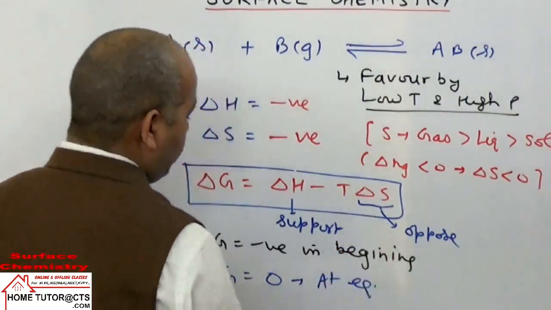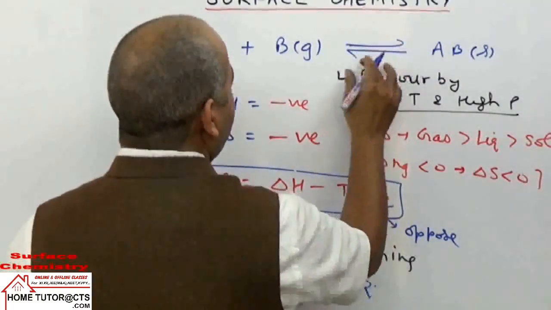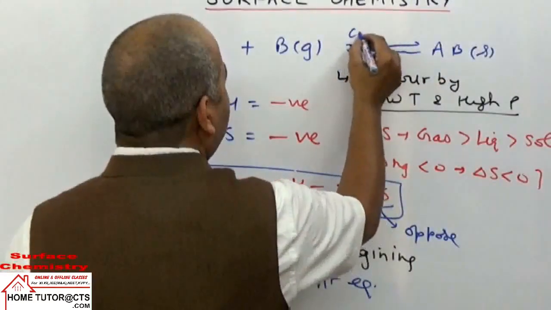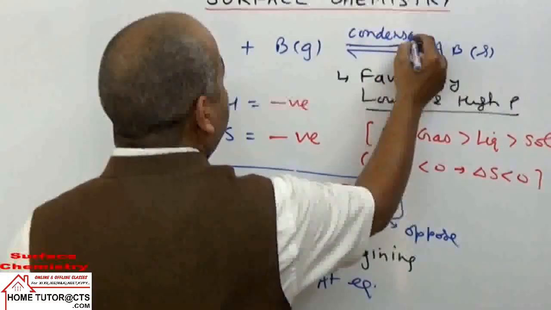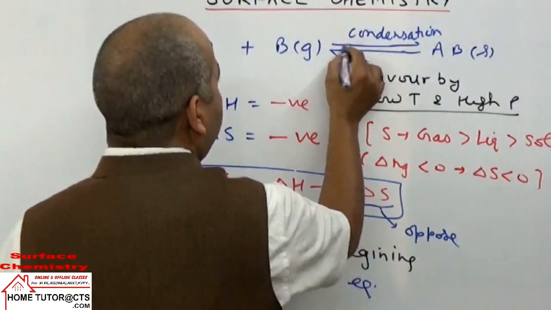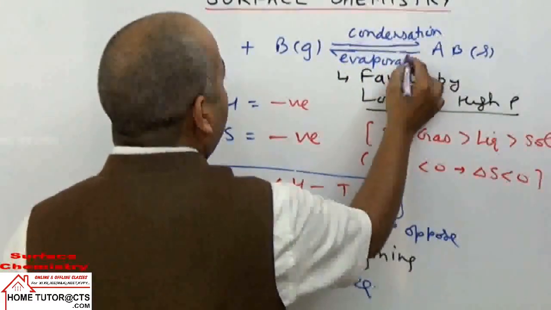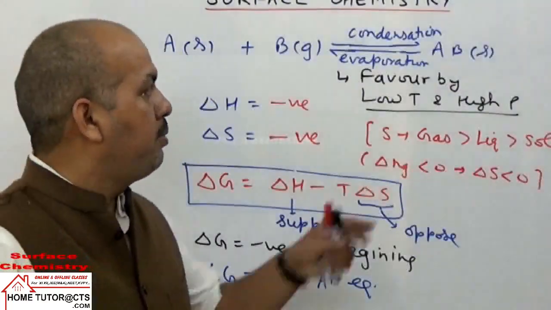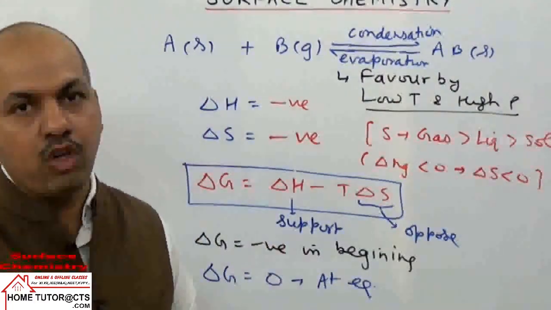At equilibrium, we can have in this case two reactions. One is called forward reaction, one is called backward reaction. Forward reaction can be called reaction of condensation of the gas. Gas is condensing. And backward reaction can be taken as process of evaporation. The gas can evaporate, meaning if the reaction further tries to continue, some gas again escapes in backward direction and the reaction will come to equilibrium.